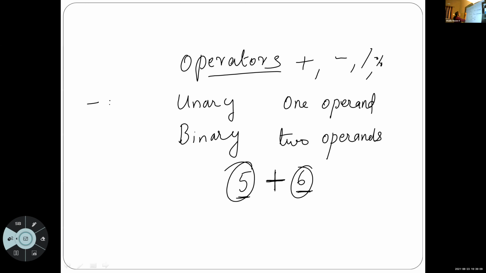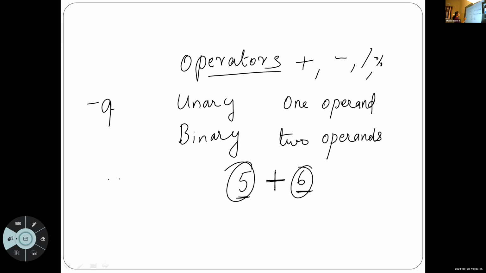Unary minus a. To represent a negative number, like minus 9. How do we represent a negative number? Minus 9. Here we need only one operand. So this is a unary operator.